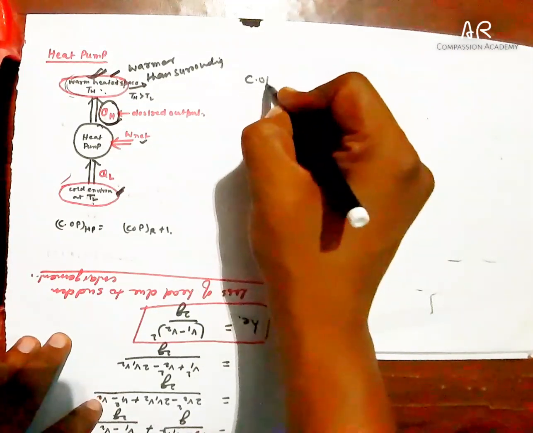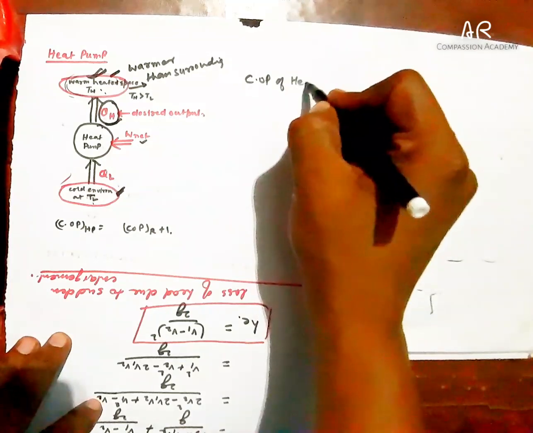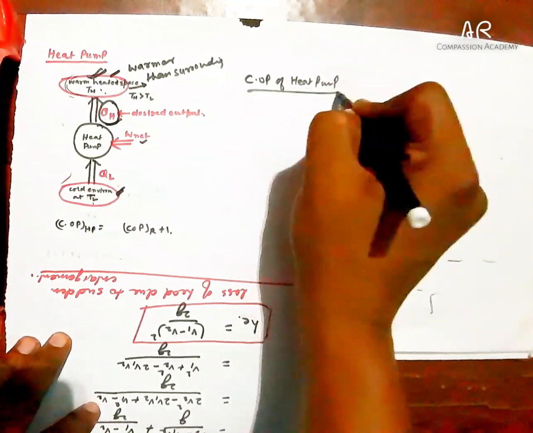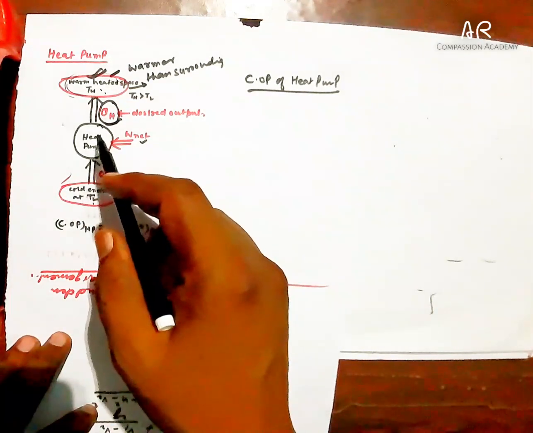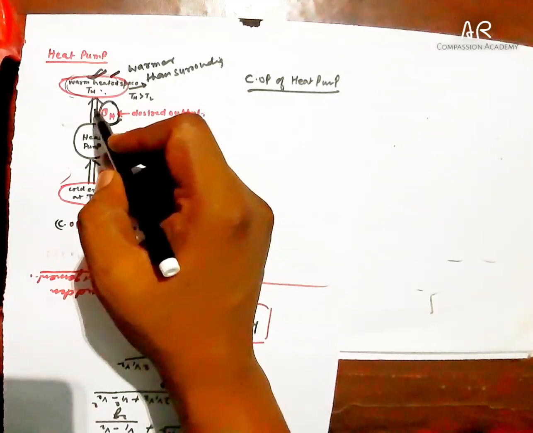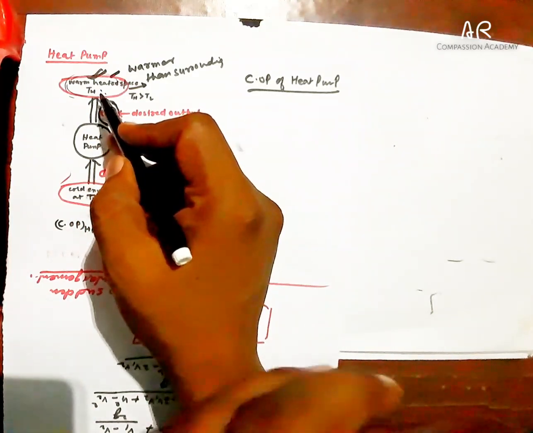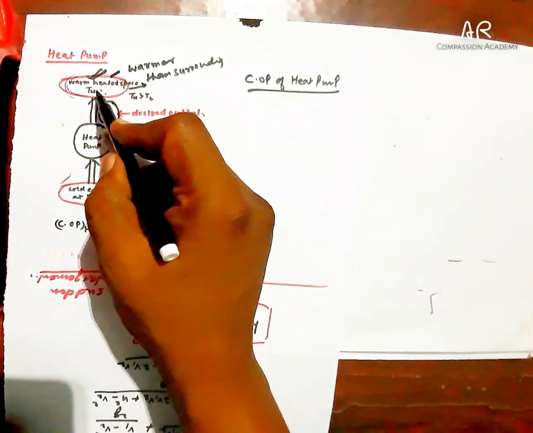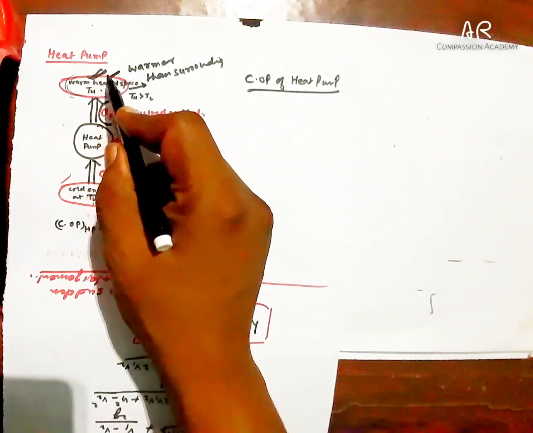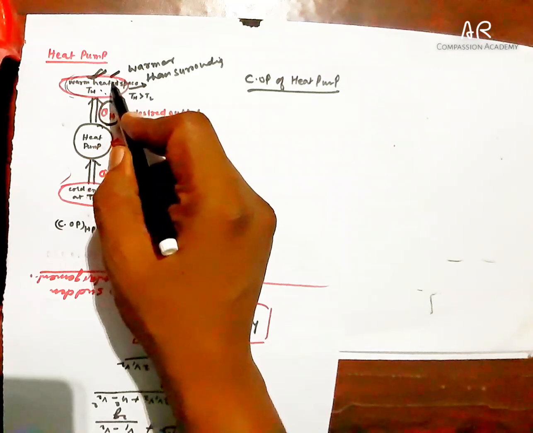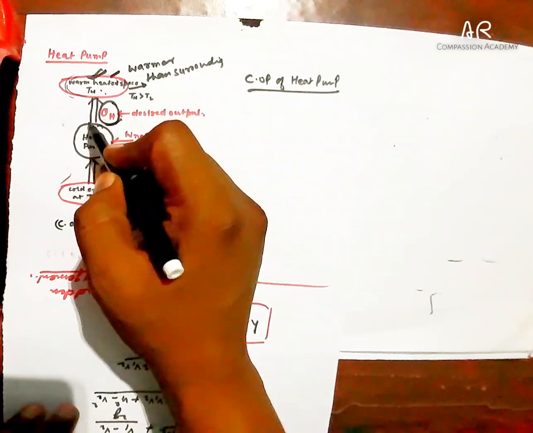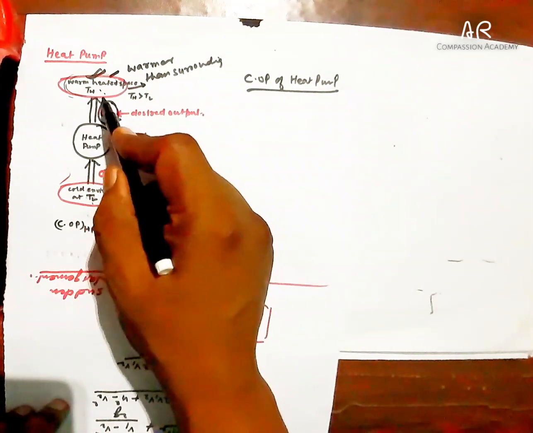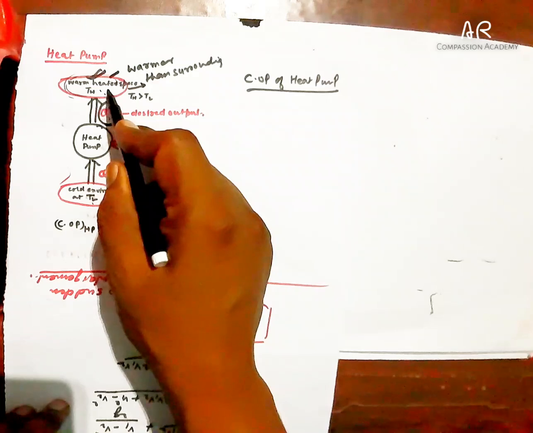Now we will see the COP of heat pump. In the case of heat pump, we are getting the desired output here. So here we have to keep the temperature greater than the surrounding temperature. That means we have to heat the room greater than the surrounding temperature. That means our desired output is in the form of QH supplied to this source.